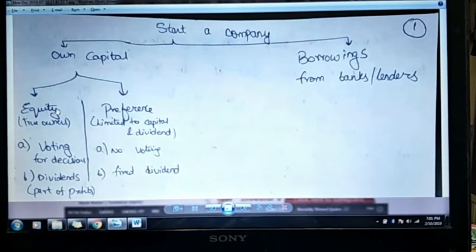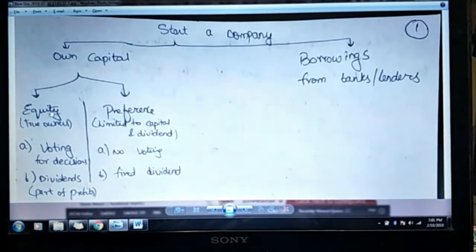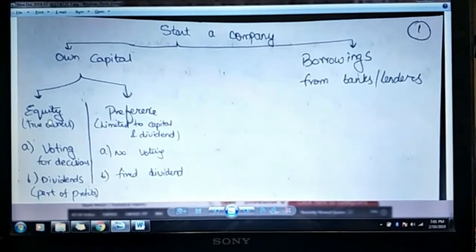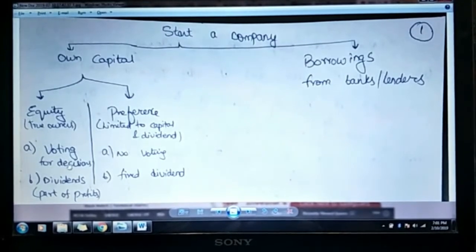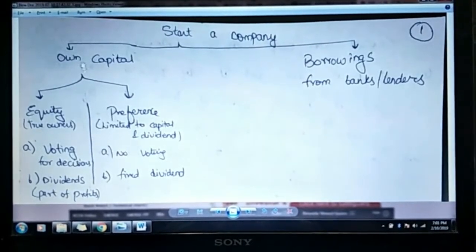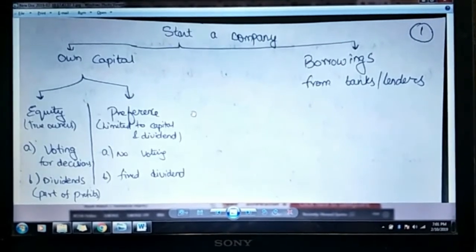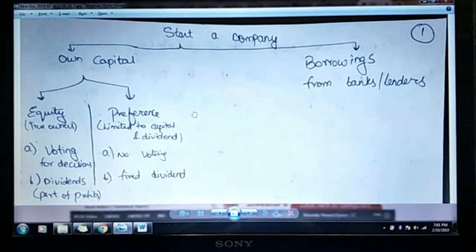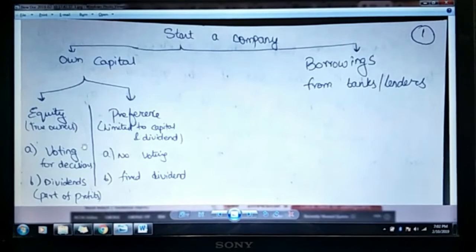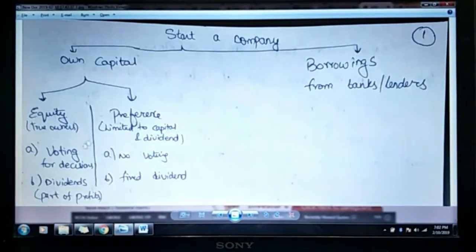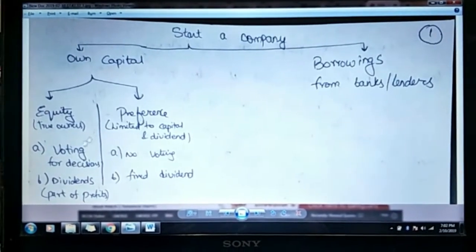Where does it differ? Equity people are the actual owners of the company because they have the voting decisions. With the amount they have raised or borrowed, whatever they are going to do, like invest in the plant or use it for day-to-day expenses, all that is based on the voting powers, which is actually with the equity shareholders. So they are called the true owners.